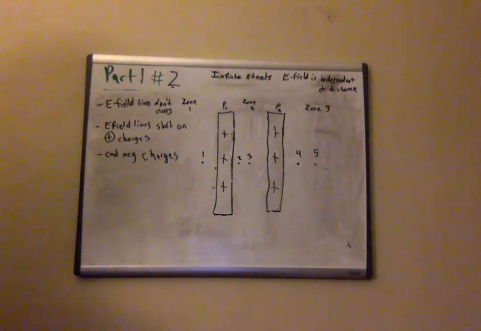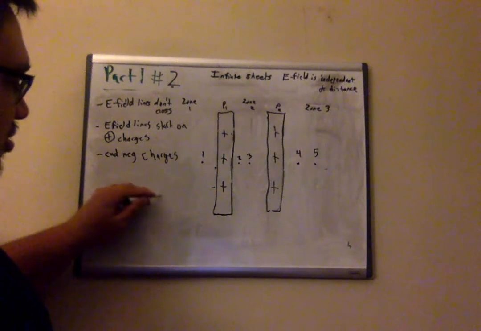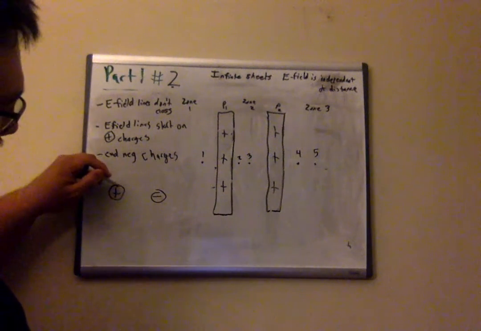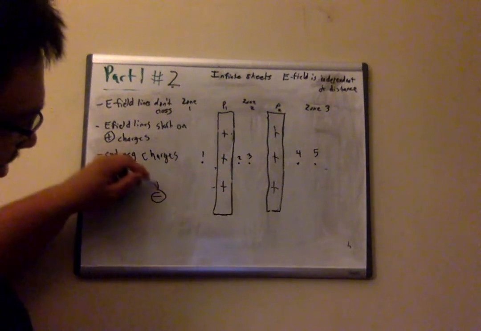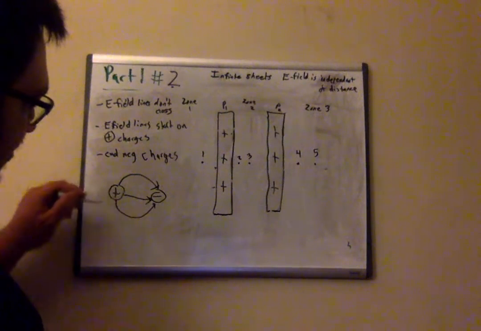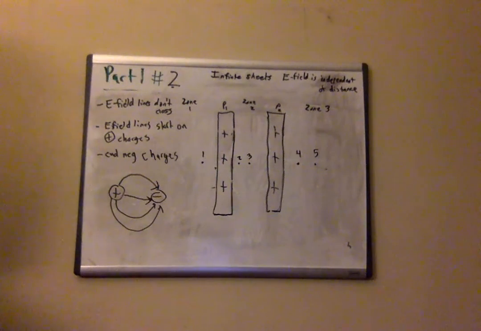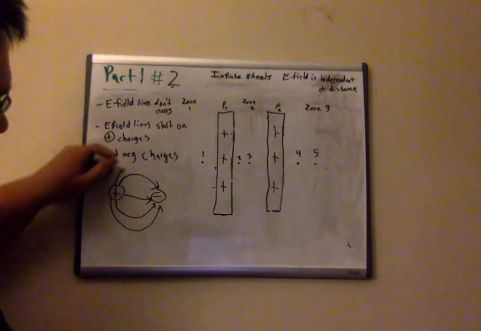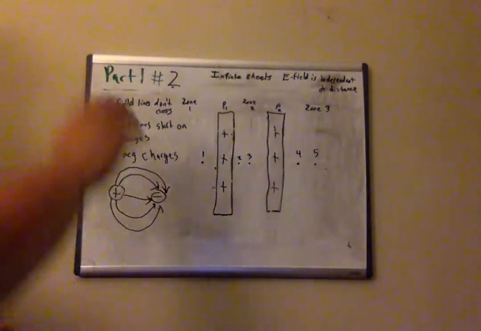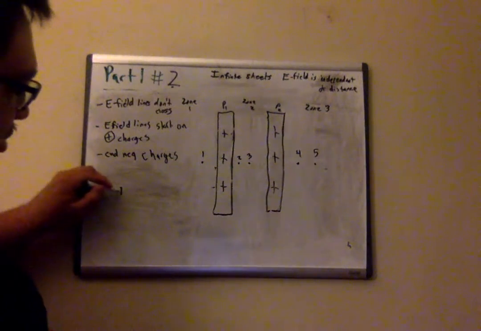And if you remember in class or in our lab, we had video tutorials where we had a positive and negative charge, and the lines would start on the positive, end on the negative, and it would look something like this. But in this case, let's consider how it would look if we had two positive charges.